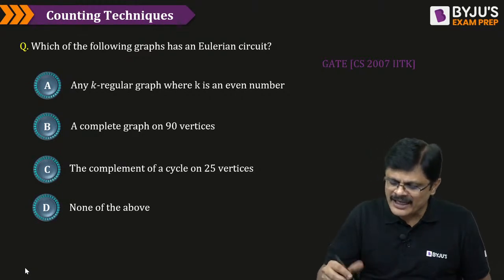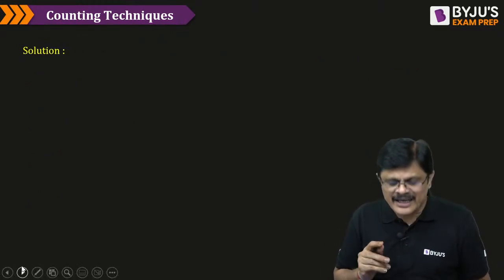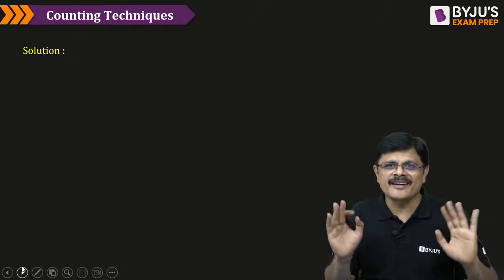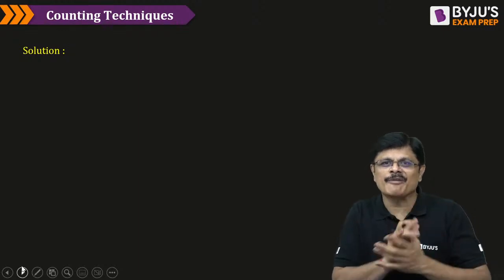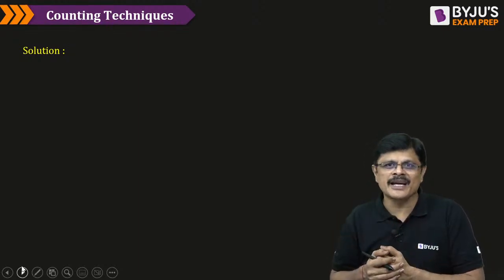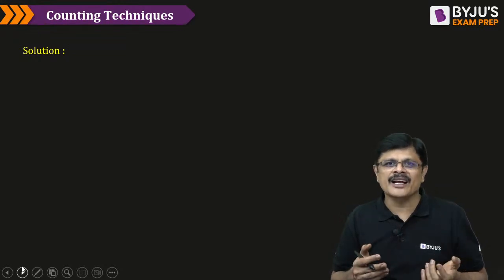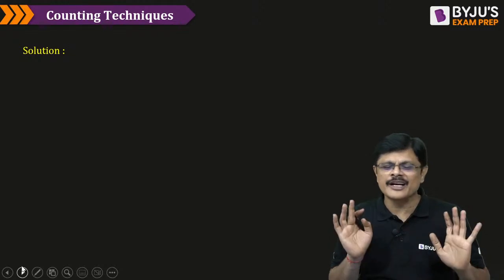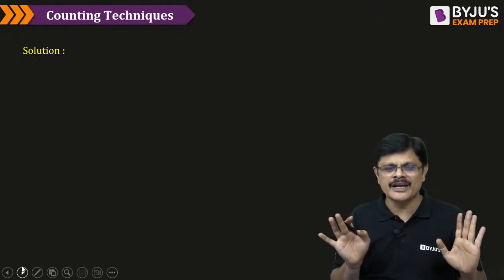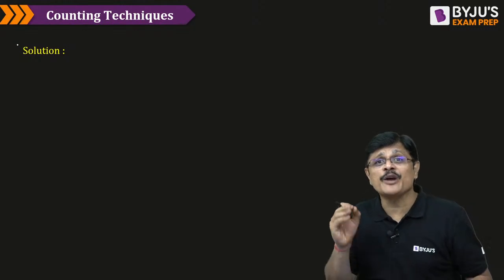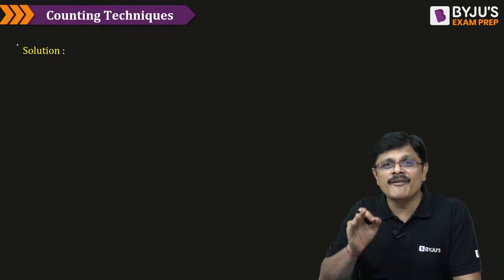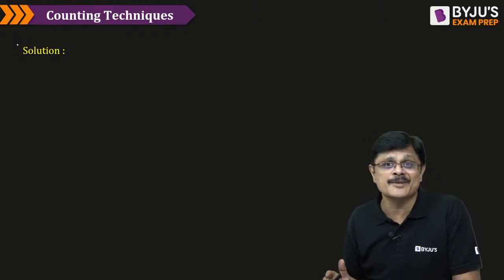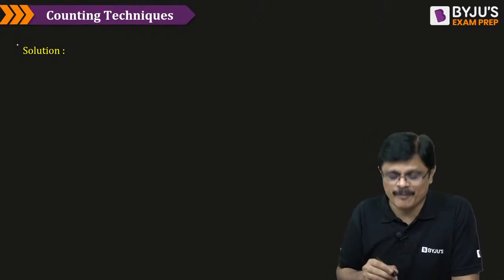See, first thing for Euler graph, actually, Euler graph is a problem which is properly characterized. Happily, you can say the solution for this. Whereas there are so many other problems like Hamiltonian graph, planar graph, coloring, which are not properly characterized. You don't have if and only if conditions for them. But for the Euler graph problem, we have an if and only if condition. It is a 100% characterized problem, my dear friends.